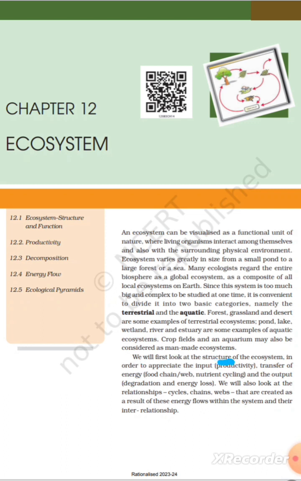We will first look at the structure of the ecosystem in order to appreciate the input, productivity, transfer of energy, food chain, web, nutrient cycle, and the output regarding the energy loss. We will also look at the relationships, cycles, chains, and webs that are created as a result of these energy flows within the system and their interrelations.